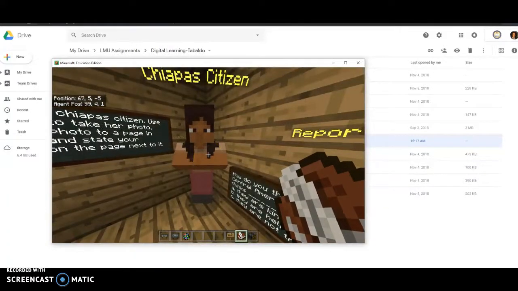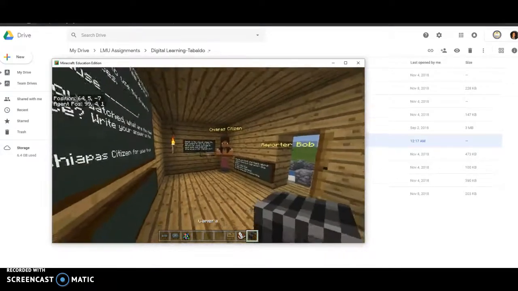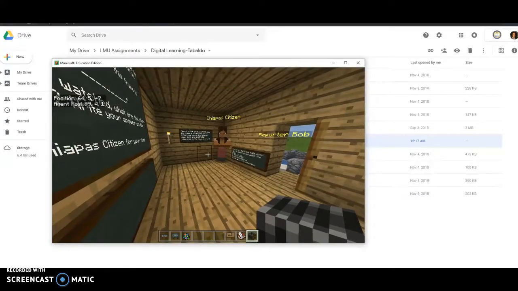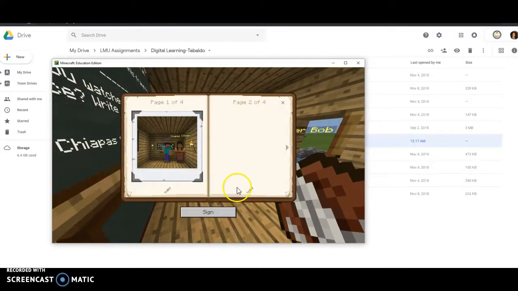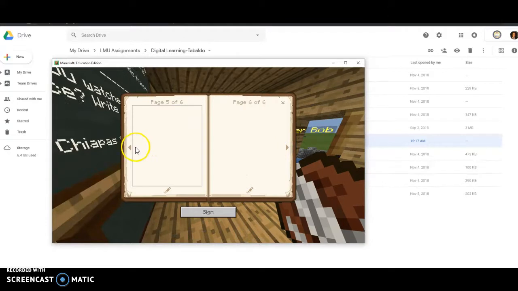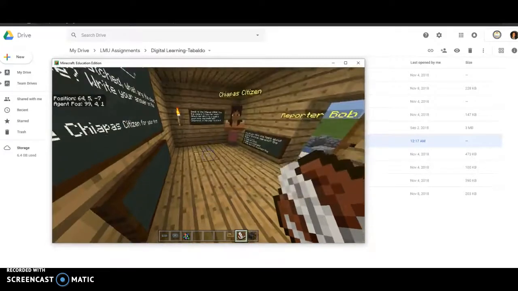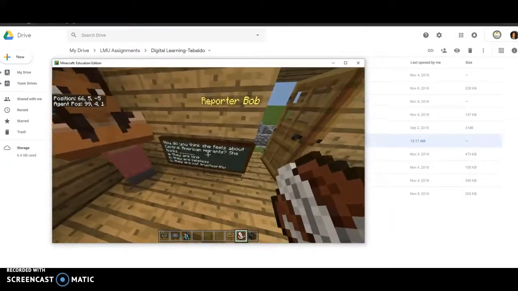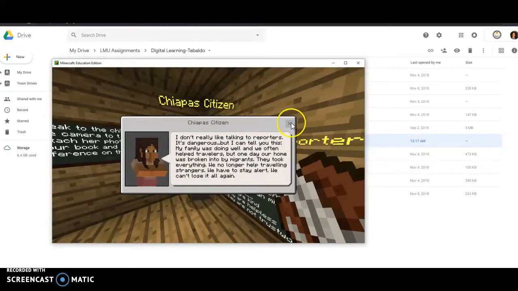Here's their first task. They will speak to a citizen. They need to make sure that they use their camera to take a photo of that citizen, and then they're going to go to their notebook and quill, and they need to insert that photo and use the sentence frame to make an inference that can answer our question, how do you think she feels about Central American migrants? So of course they need to read her story first.